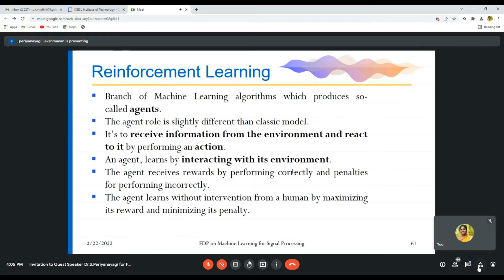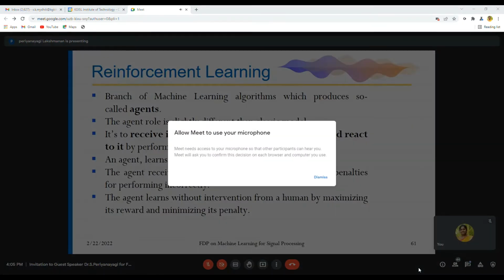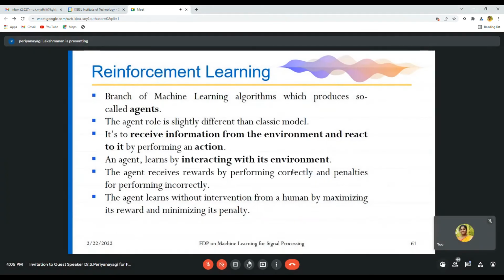Reinforcement learning is a branch of machine learning which produces a so-called agent. The agent's role is slightly different from the classical model. Here, the agent has to do the task properly. If it is not doing the task properly, it will receive penalties. If it is doing the task properly, it will receive rewards.